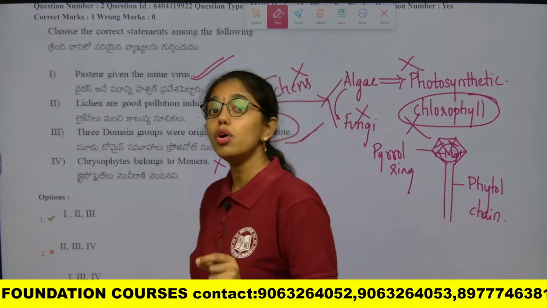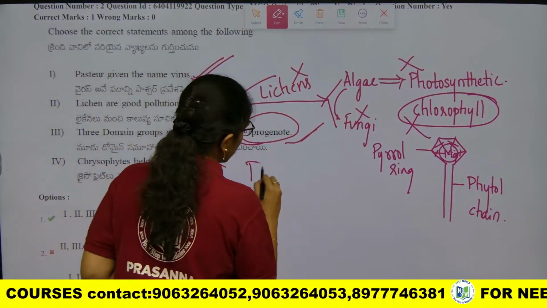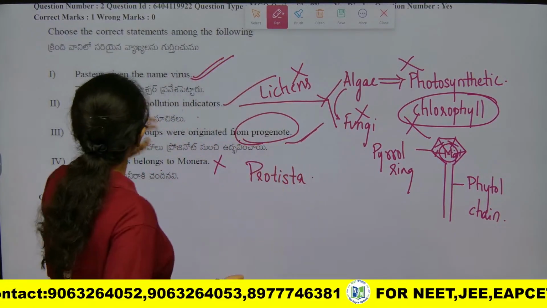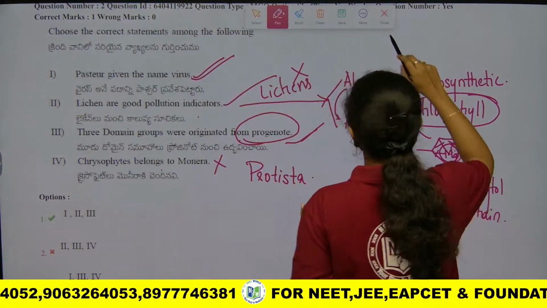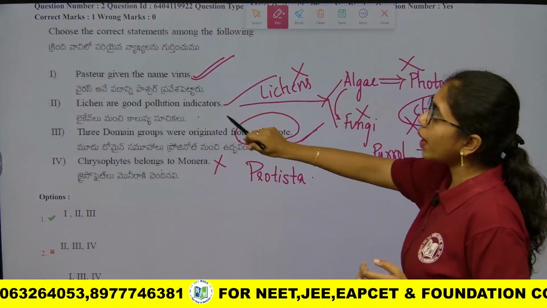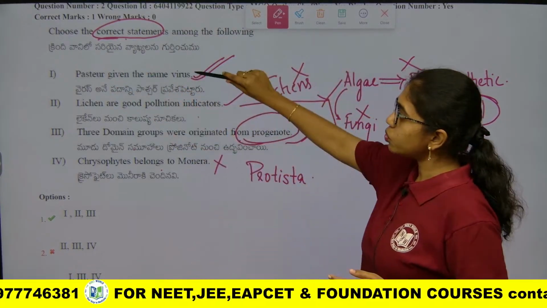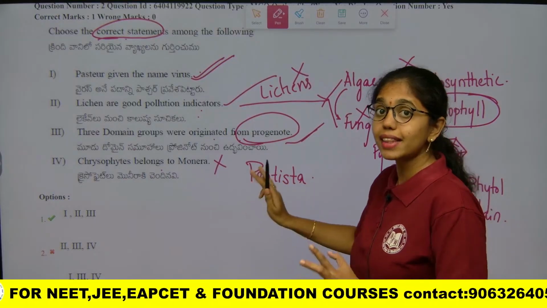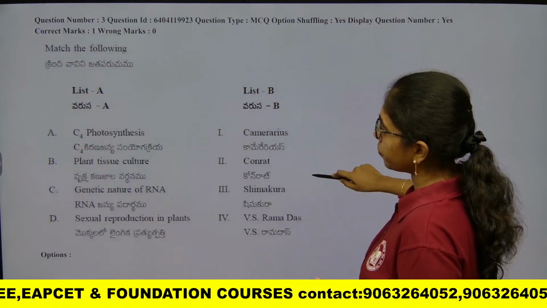Chrysophytes belong to unicellular eukaryotic kingdom, that is Protista. So with this we have decoded this question and linked up a few concepts also. We have to identify the correct statements from it. 1, 2 and 3 are correct. Chrysophytes don't belong to Monera, they belong to Protista. Clear, right ma? Next question you see.